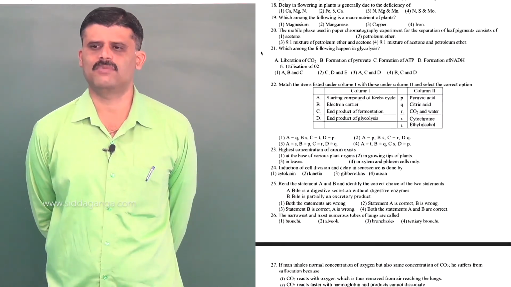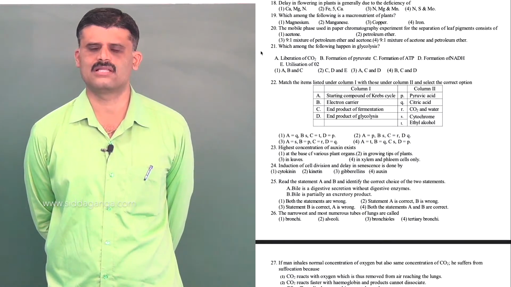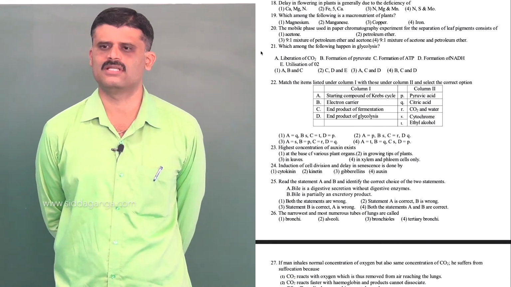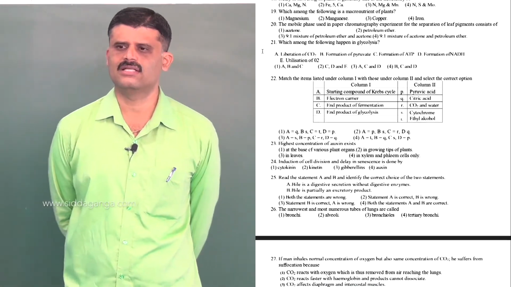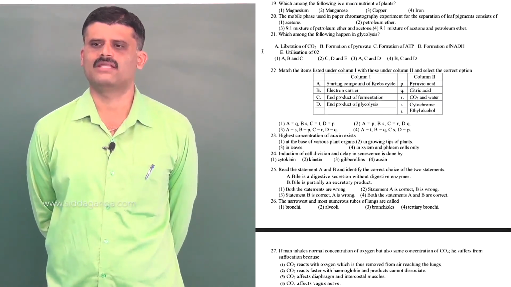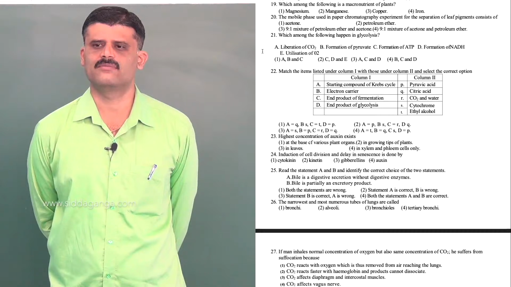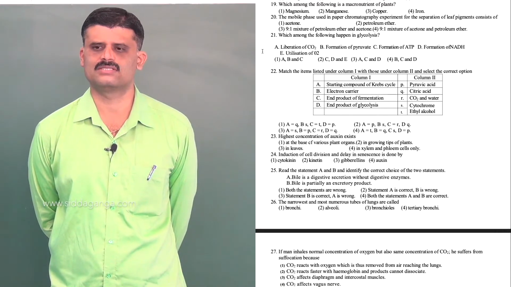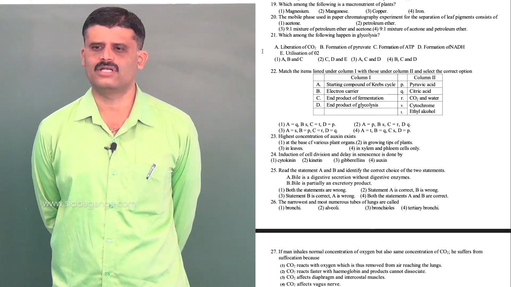Question number 18. Delay in flowering in plants is generally due to deficiency of nitrogen, sulfur and molybdenum. So, option is 4. Next, which of the following is a macronutrient of plants? Manganese, copper and iron are micronutrients. Magnesium is a macronutrient. So, option is 1. Right. Next question number 22.